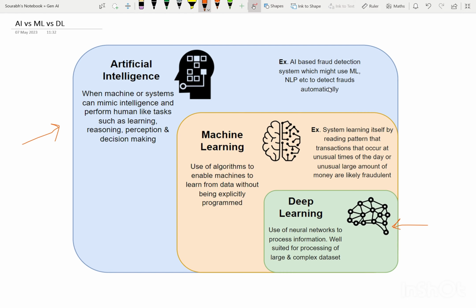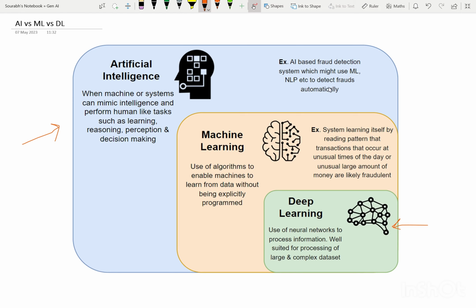Then comes deep learning. In deep learning, the only difference is that it uses neural networks. Our brain is made up of a lot of neurons, at each layer, which help us to process very deeply. Similarly, deep learning is another branch of machine learning through which we will be able to go into deep processing. This is suited for processing large and complex data sets, especially when we have a very large data set and would like to learn something from it. So that being said, we have seen the differences between the three.